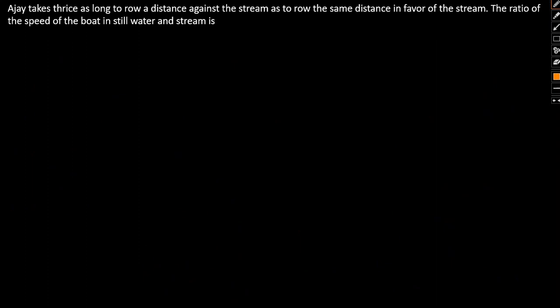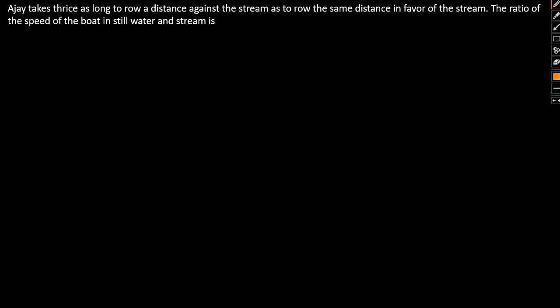So the second question pertains to stream and boat. So let's take a look. Ajay takes thrice as long to row against the stream as to row the same distance in favor of the stream. What is the ratio of the speed of the boat in still water and the stream?